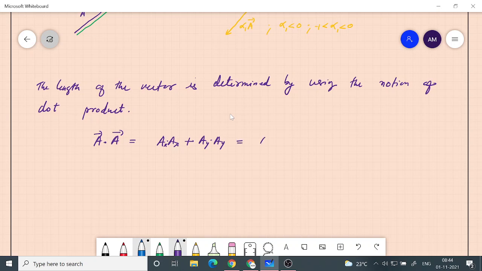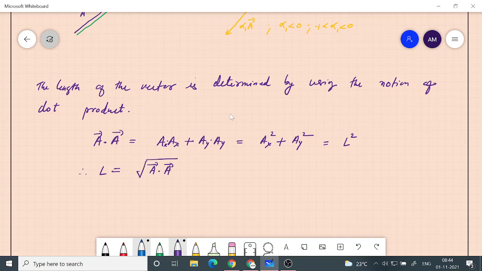Which is basically a x square plus a y square. So this is what we treat as the length square of the vector A. If you take the square root of this, the length can be defined as this.